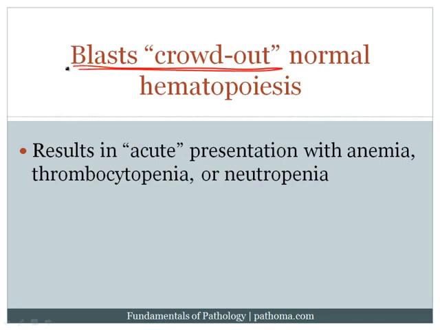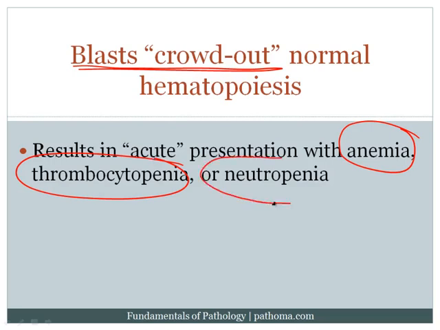And so the patients will classically present with signs and symptoms of loss of the cells that are normally produced by the bone marrow. For example, if there's a loss in red blood cells, the patient will develop anemia. If platelets can't be formed, the patient will develop thrombocytopenia. And if the neutrophils can't be formed, the patients will develop neutropenia. And so, of course, if they have anemia, they would present with signs and symptoms of hypoxia. If they have thrombocytopenia, they would present with signs and symptoms of bleeding. And if they have neutropenia, they would present with signs and symptoms of infection.